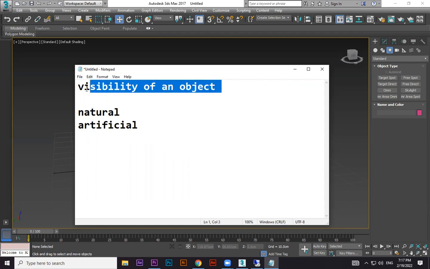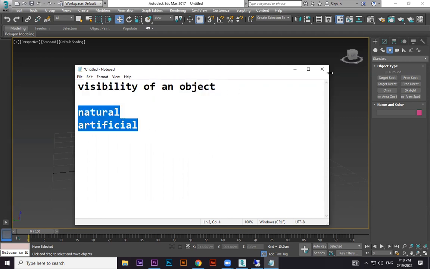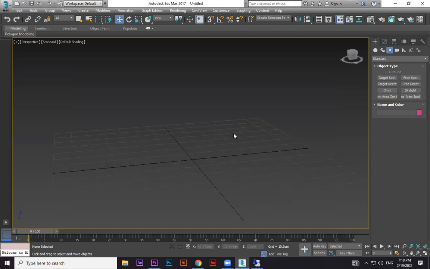Because of this reason, we are able to see the object, right? So the visibility of an object is called light. Natural light and artificial light, two types of light, just to understand the basic idea.